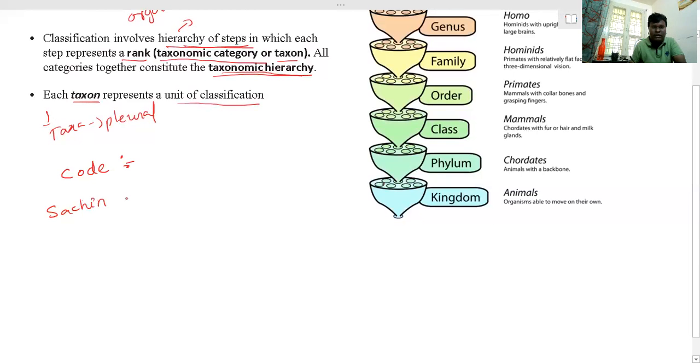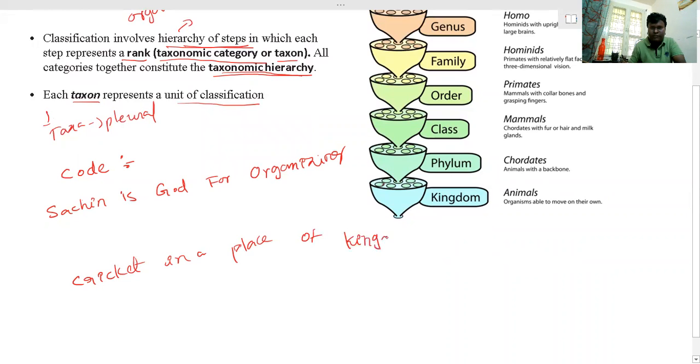Sachin is God for organizing cricket in a place of kingdom.